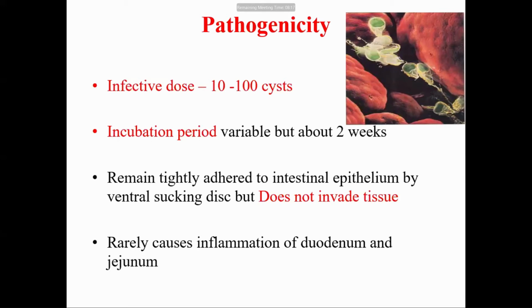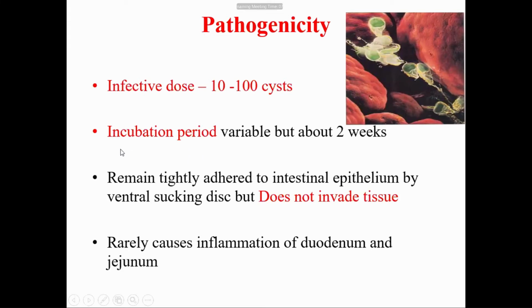The infective dose for Giardia lamblia is 10 to 100 cysts. It means ingestion of cysts in between 10 to 100 can cause disease in a susceptible individual. The incubation period of Giardia lamblia is variable, but it's about 2 weeks. After ingestion, Giardia lamblia multiplies and colonizes within the small intestine, that is the upper jejunum and